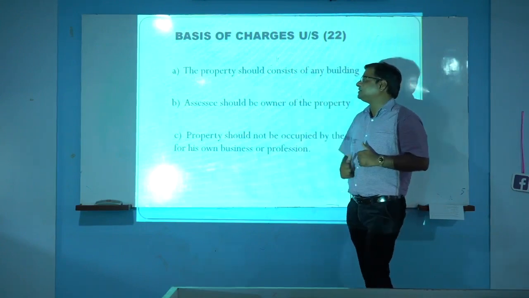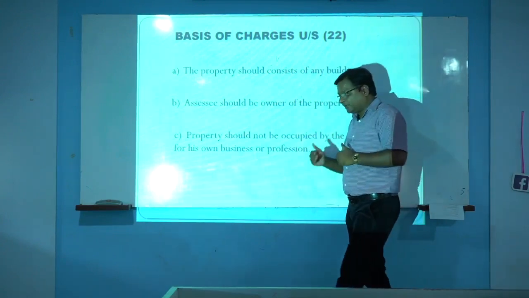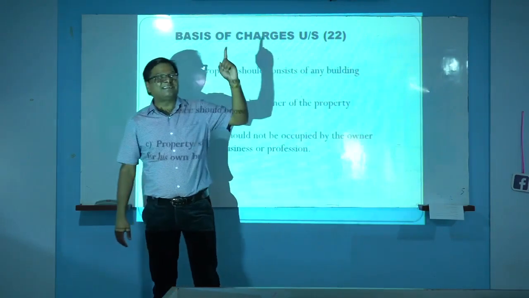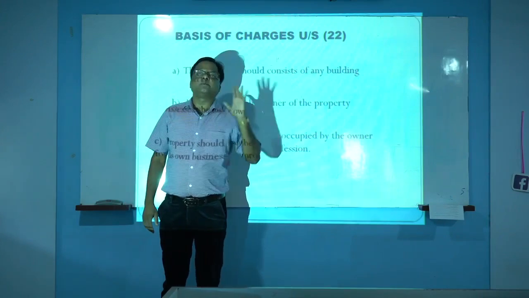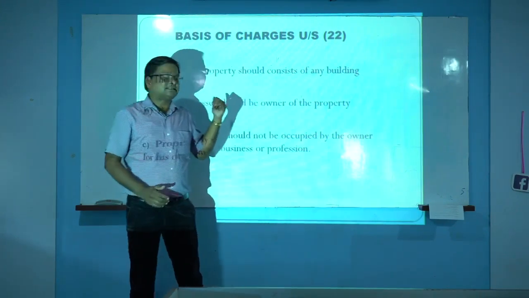The second point is that the assessee should be the owner of the property. When we are treating income as income from house property, there should be a house, and the assessee should be the owner of that property. Then only the income earned will be taxable under this head.